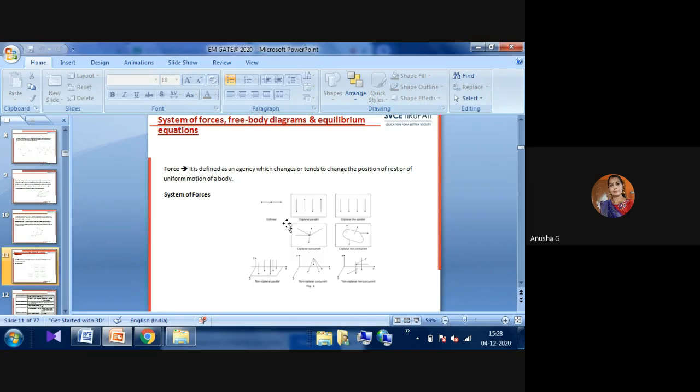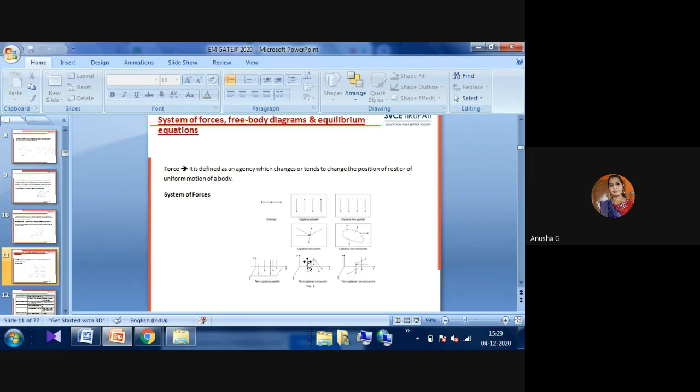To understand the triangle law and polygonal law, we have to know about forces and the different categories here. System of forces. First of all, what is meant by force? Force is defined as the agency which changes or tends to change the position of rest or uniform motion of a body. That we call a force. Okay, now we'll see the system of forces.